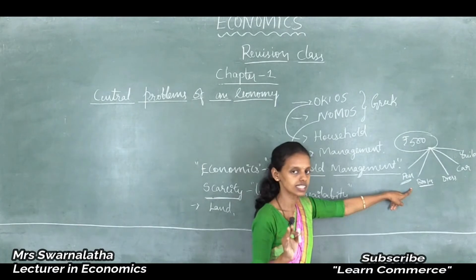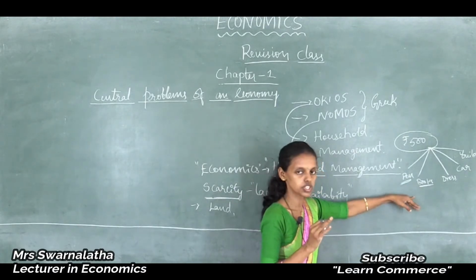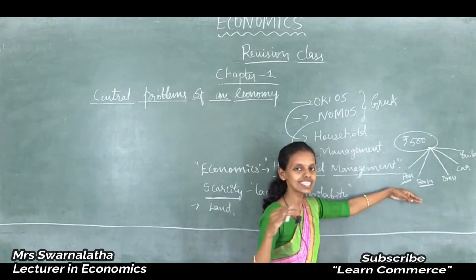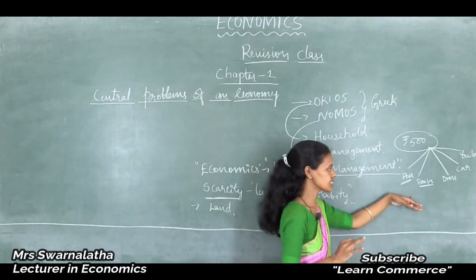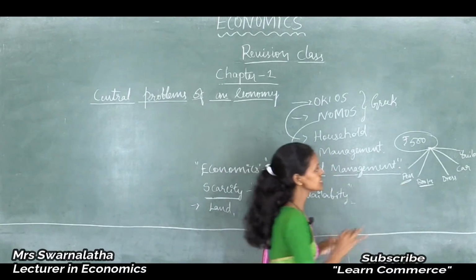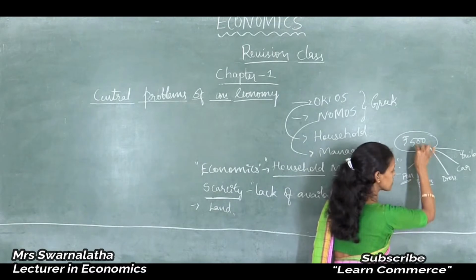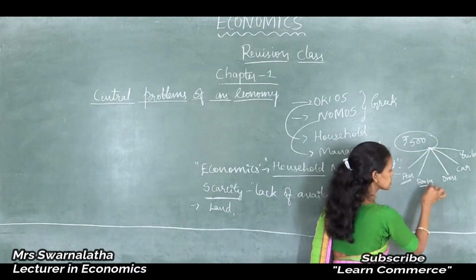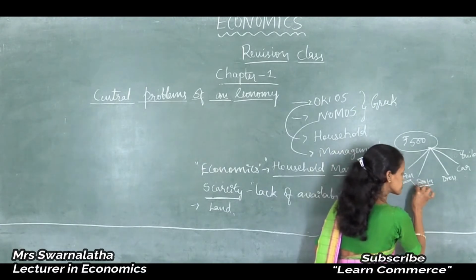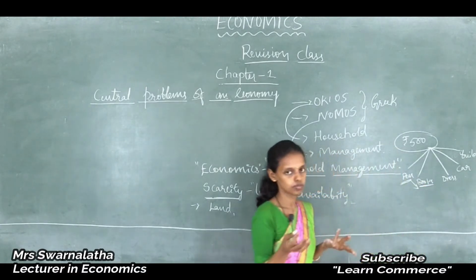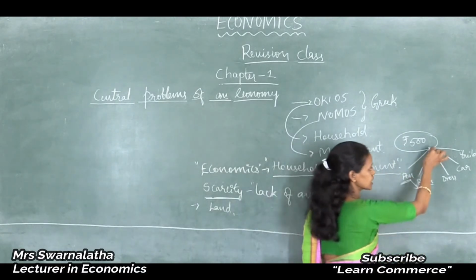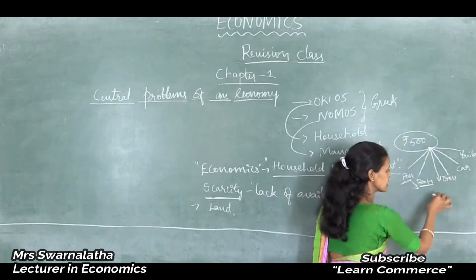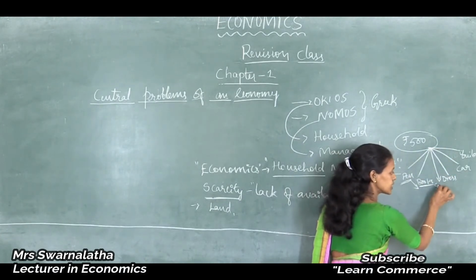The most urgent want should be selected first and the least urgent want next. That is a theory in economics. You should utilize your 500 rupees for purchasing a pen, books and the most urgent things for consumption.